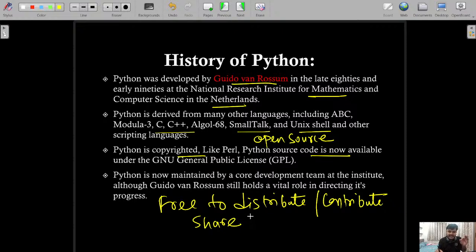Its source code is completely freely available. You can also make modifications, and there is a community. If they feel that your feature will make some impact, they can add it, and your name will also be added to the community. Python right now is maintained by a core development team at the institute, and a very big community is there.